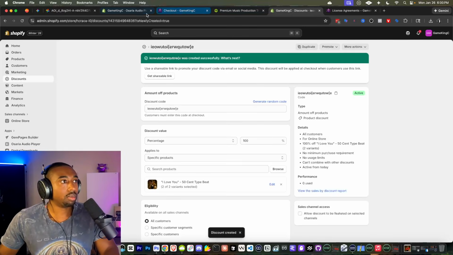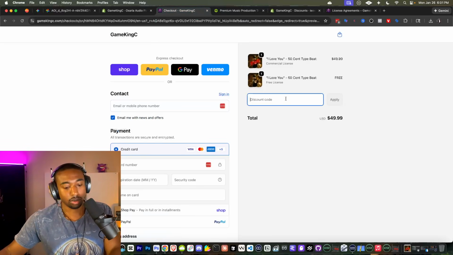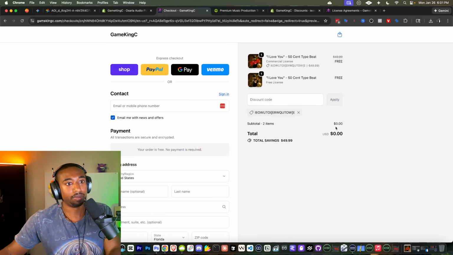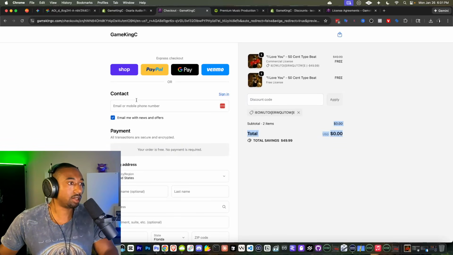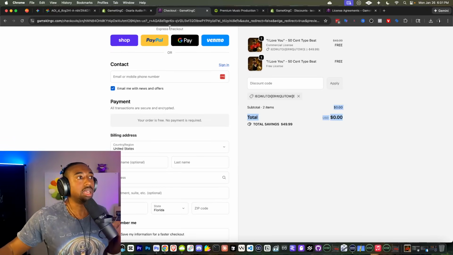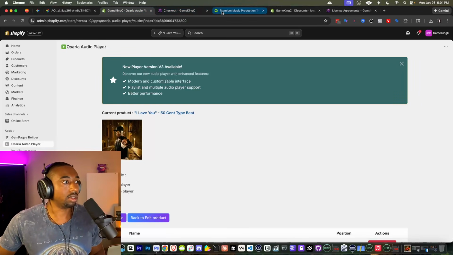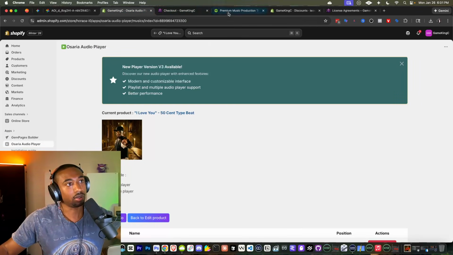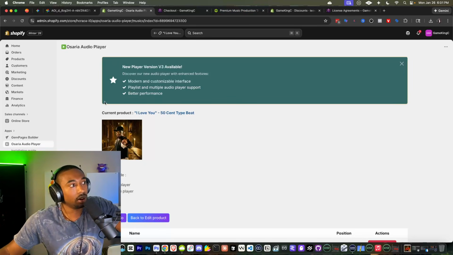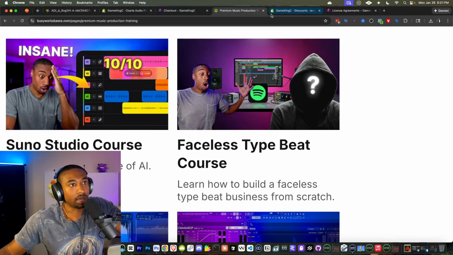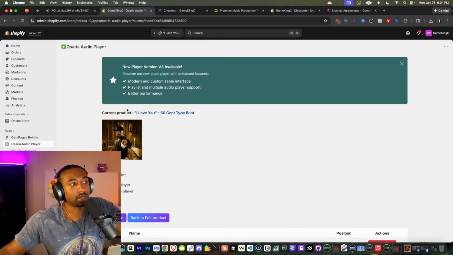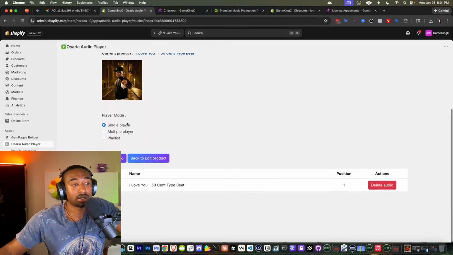So now during the checkout page, we should be able to apply this code, and it should go to $0. Boom, that works. And then you just add your own information and make sure you get everything. Now there's one more step that we have to add here, which is digital downloads. All we did so far was add a music player to our product page and give it information. We didn't actually add the MP3 or the WAVs to the purchase.